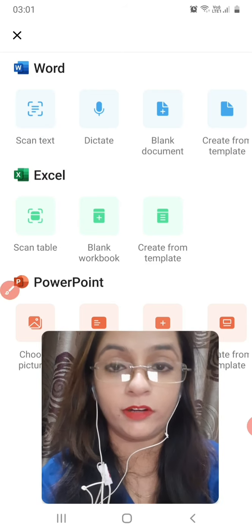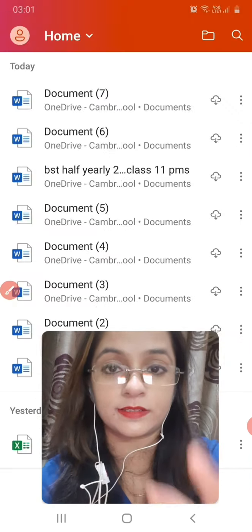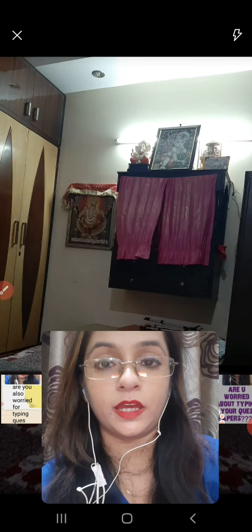Now what I will do, I will click on this scan text, then I need to scan a paper. So for scanning text, I am taking this image of a chapter. I will click. Whatever is showing in orange color is what is going to be converted.